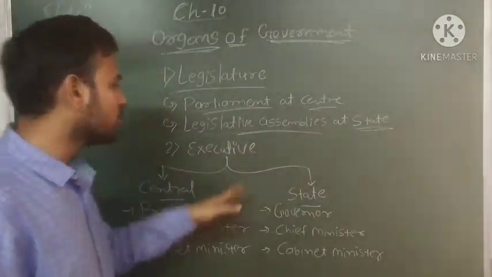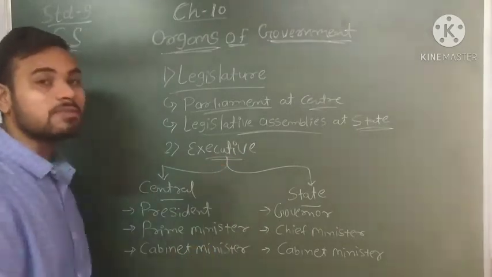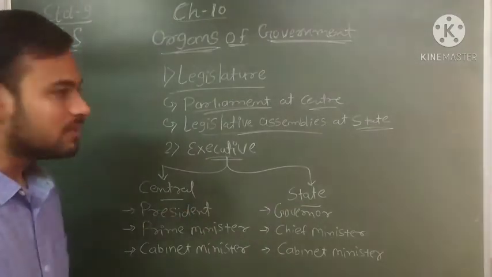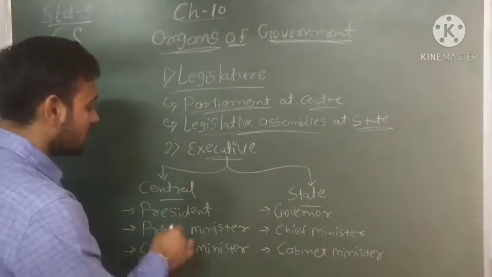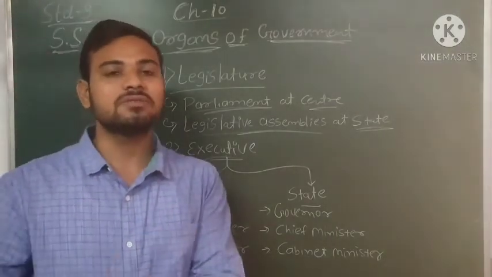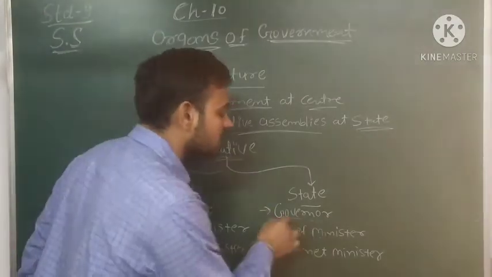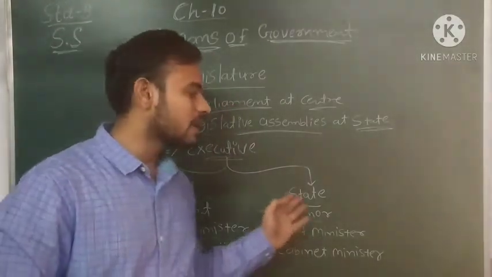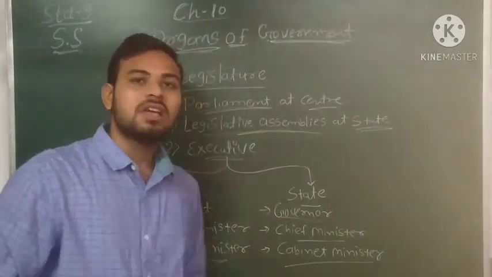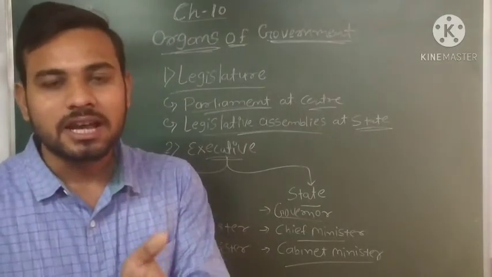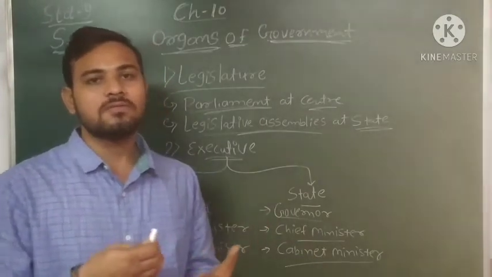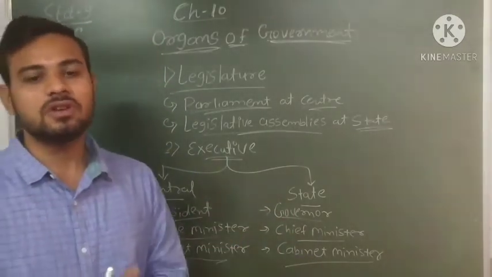In the same way, executive is also divided in 2 parts, that means at 2 levels, central level and state level. So at central level, main executives are president, prime minister, and cabinet of ministers, and then administrative systems. In same way, at the state level, executives are governor, chief minister, cabinet ministers, and their administrative system. So this is the whole bifurcation of power at the different levels done by the Constitution of India.